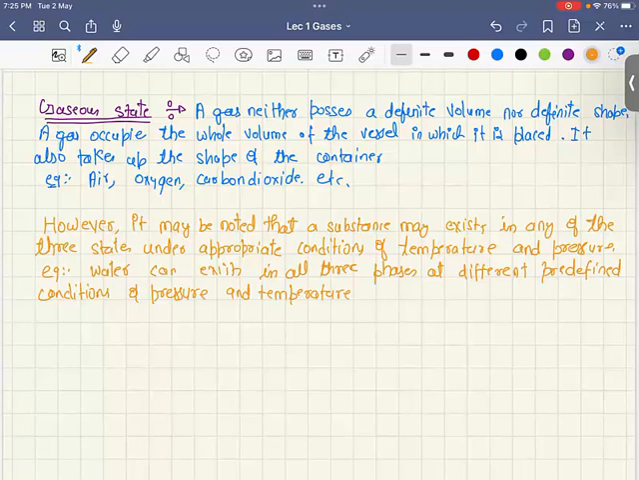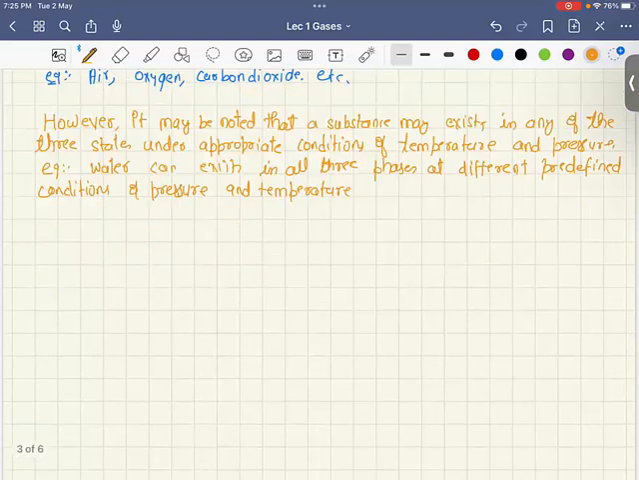For example, at 298 Kelvin and 1 atmosphere, we know that water exists in the liquid phase. However, if the temperature is changed to 100 degrees centigrade, we know that water will evaporate and get converted into the gaseous state.